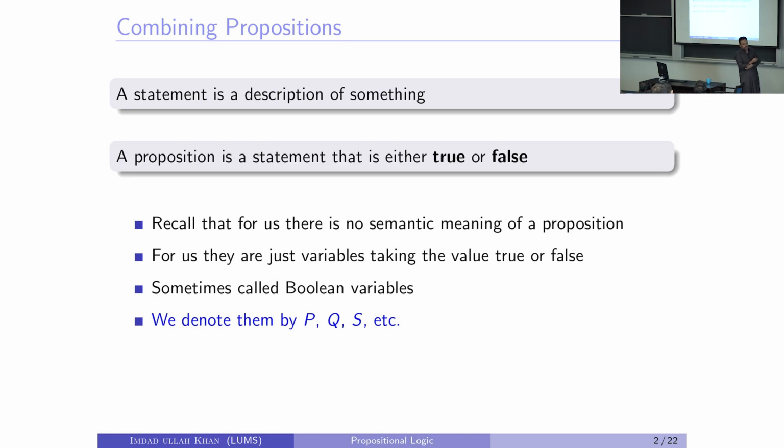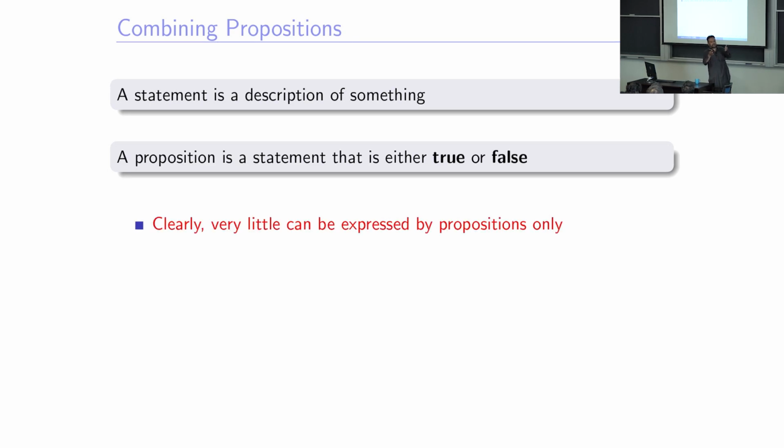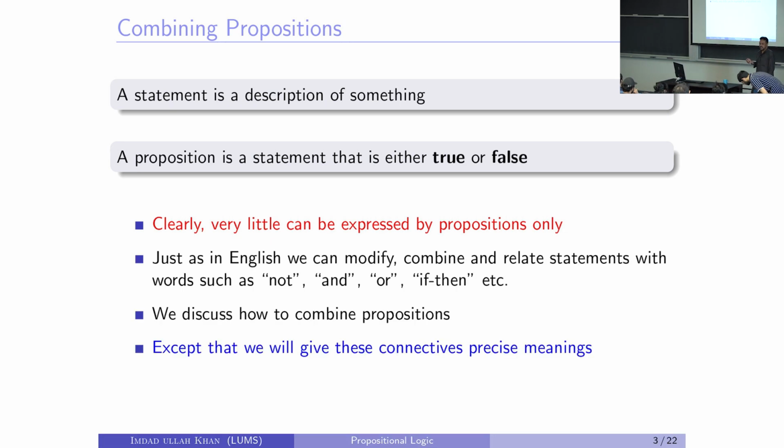Most of you are familiar with programming. The bool variable is just a variable which takes a value true or false, right? We'll denote them by P, Q, R, S, A, B, C. Now, if I restrict my language only to propositions, there's very little I can express. Remember, I couldn't even express the Pythagoras Theorem in terms of propositions. I had to borrow stuff from next week and say, okay, let's assume this is a statement. Very little can be expressed if you are allowed to make only such small statements.